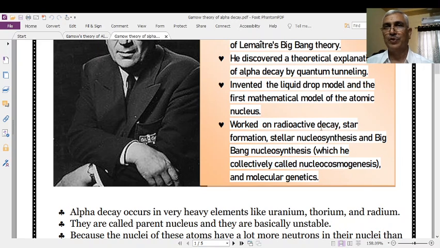This natural instability arises due to the neutron-proton ratio. In case of neutron-rich nuclei, if the neutron-proton ratio is more than 1.55, in that case such nuclei are very unstable. Such nucleons will combine with each other and they will disintegrate, familiarly emitting three types of particles or rays, that is alpha ray, beta ray and gamma ray. This is what is known as the natural radioactivity, and it was discovered by Henry Becquerel.